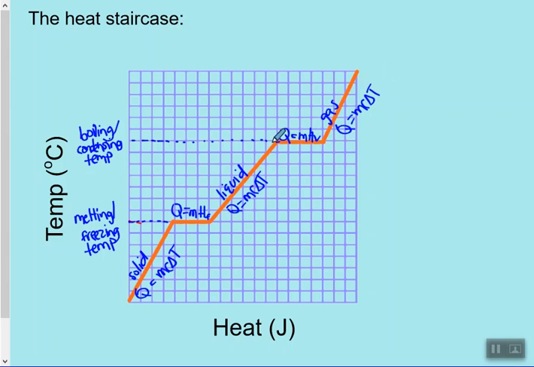Okay, so why I'm going to start making you, as we do examples, do the staircase, is to see where you're starting, where you're ending, and see if there are any state changes. So it's going to be really important that you get those state changes in there.